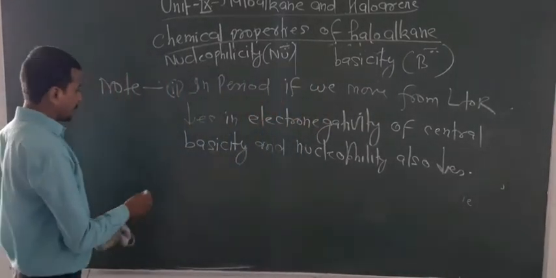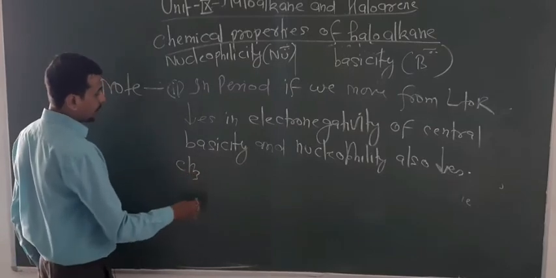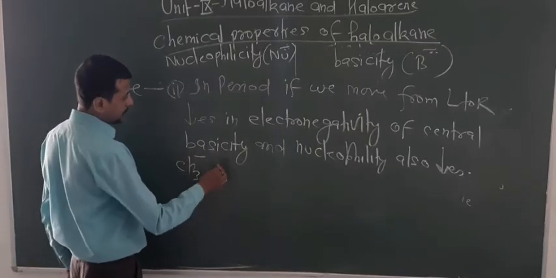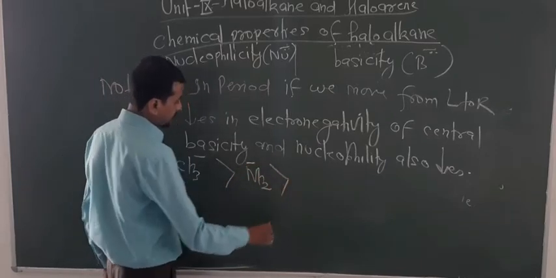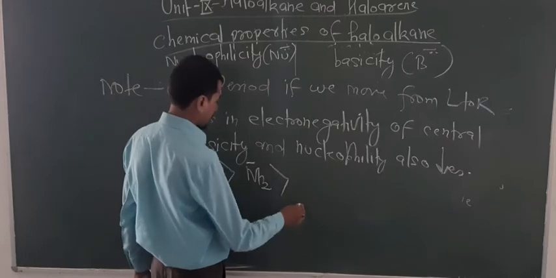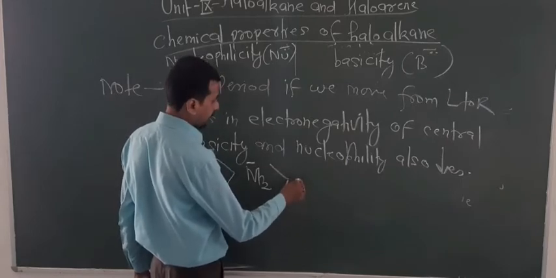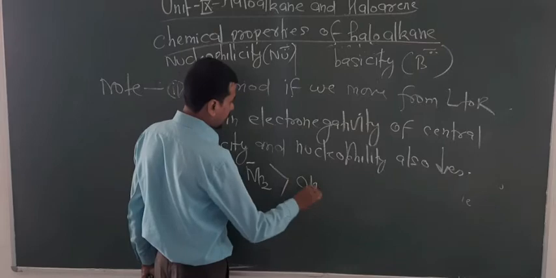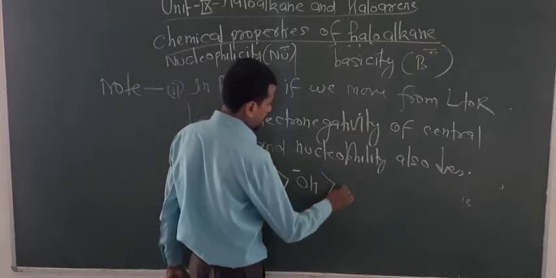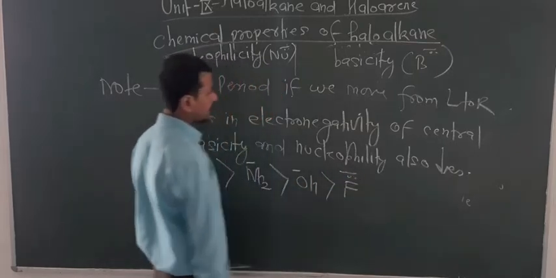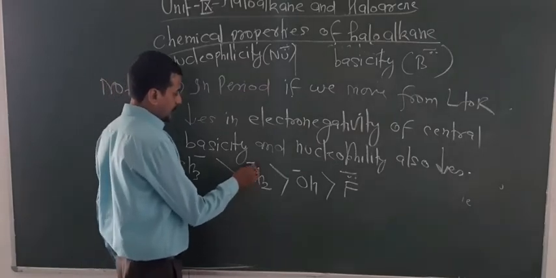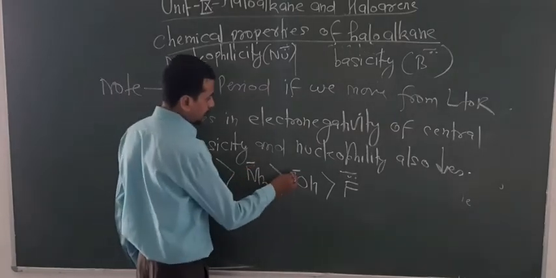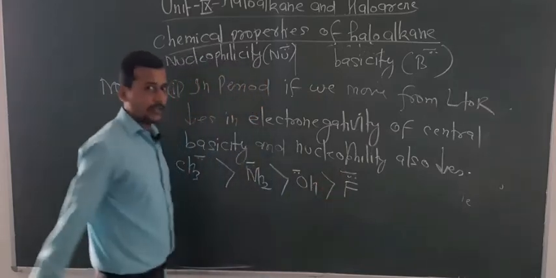In this case, what happens basically? CH3 minus charge, then NH2 minus charge, then OH minus charge, and then F minus. So look here: the minus charge on the carbon atom, here the minus charge on the nitrogen atom, here the minus charge on the oxygen atom, and the minus charge on the fluorine atom.